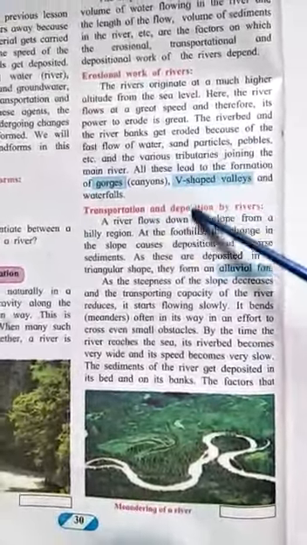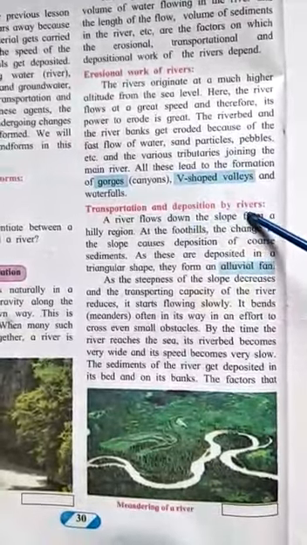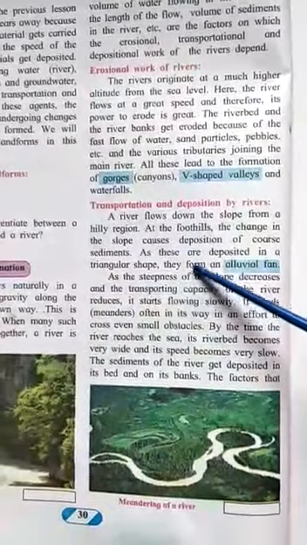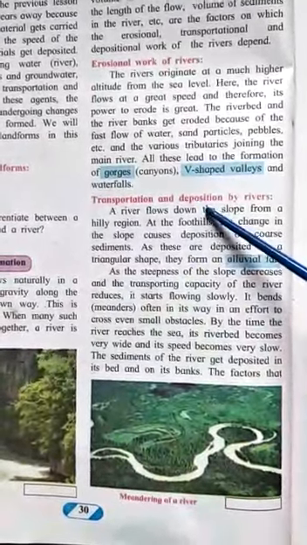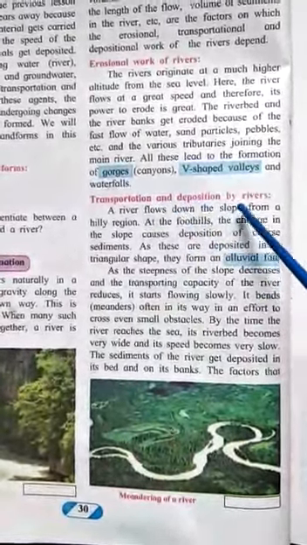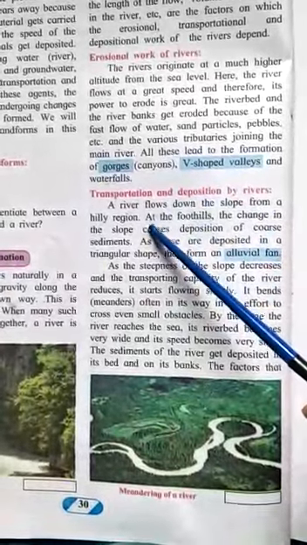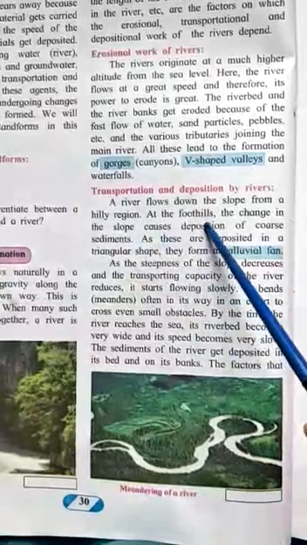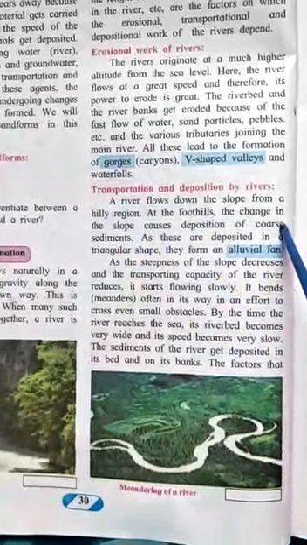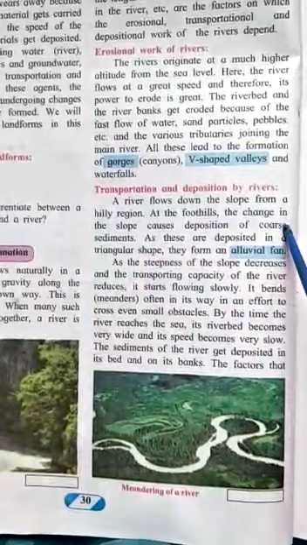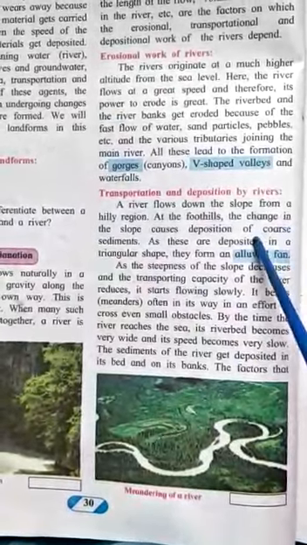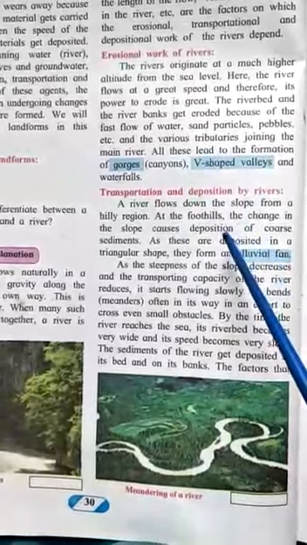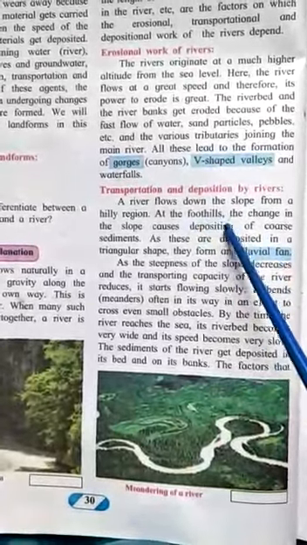Now we'll see the transportation and deposition by rivers. Now we know if a river is carrying something, it is transporting, then of course it will deposit also. A river flows down the slope from a hilly region. At the foothills, the change in the slope causes deposition, of course. See, when the river is flowing downwards, it will flow fast and it will carry everything with it. But when it comes to the ground, of course the flow will become slow and thus the deposition will